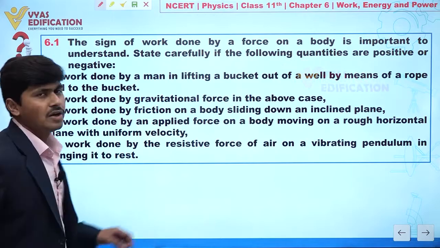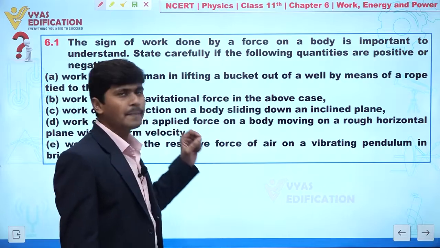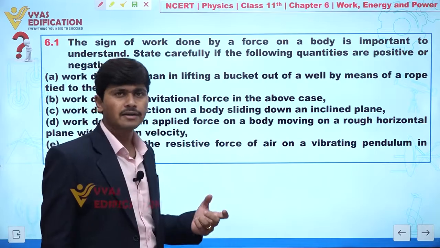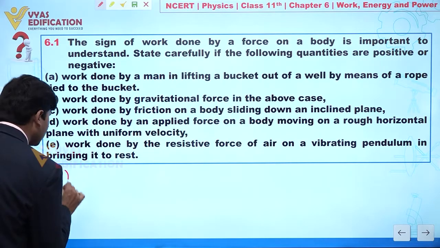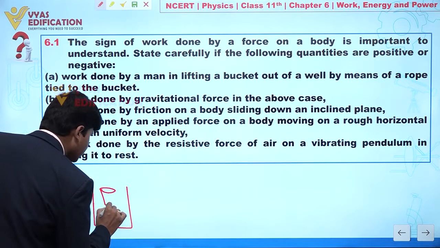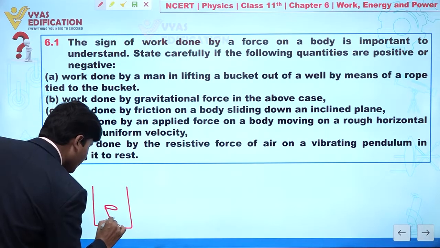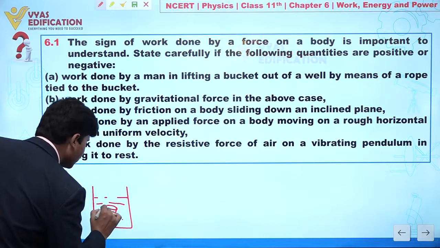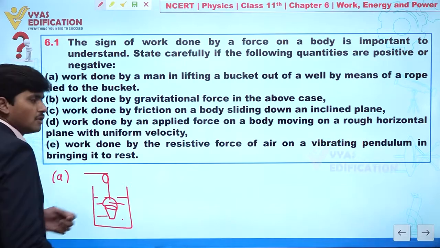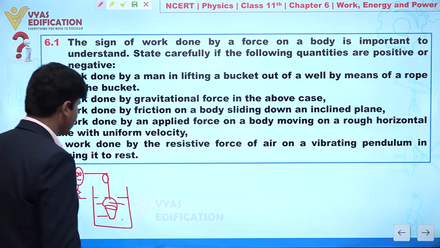Now listen carefully. In case number 1, or case A, it is given: work done by a man in lifting a bucket out of a well by means of a rope tied to the bucket. Let us try to understand. Let's suppose here we have a well, and here we have a bucket like this. Now let's suppose here we have a person, and this person is pulling this bucket.